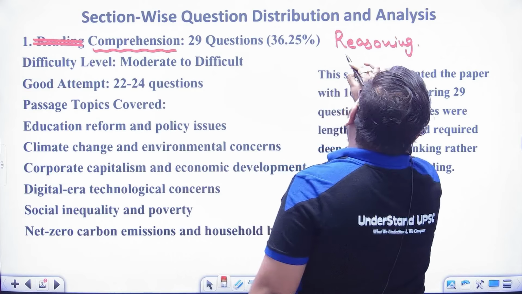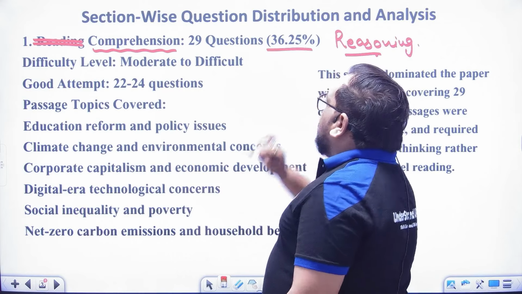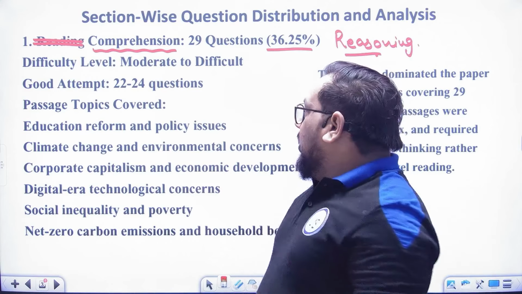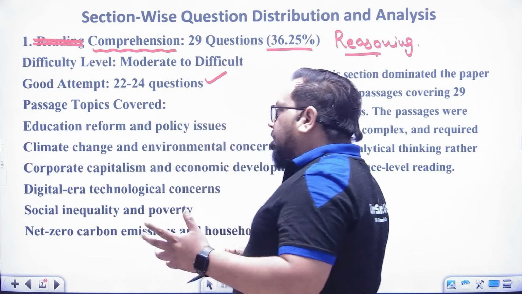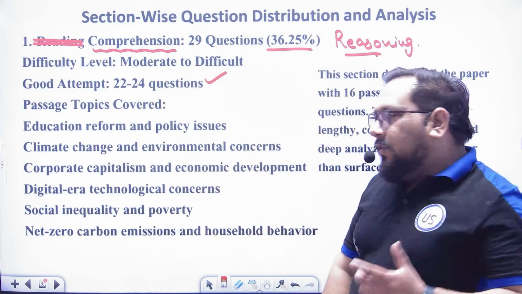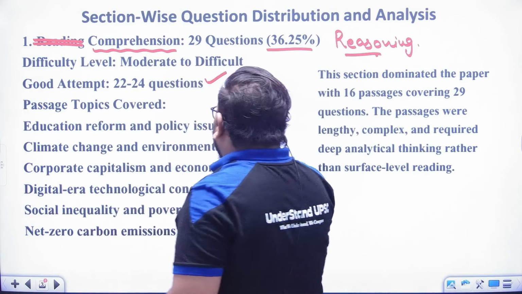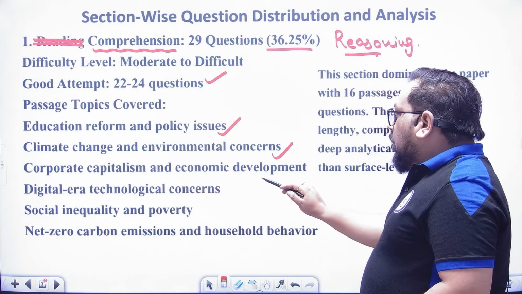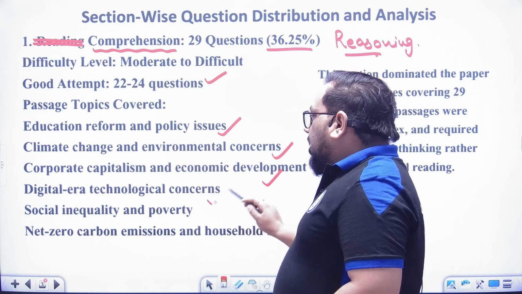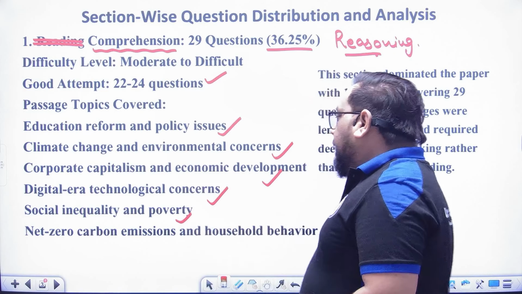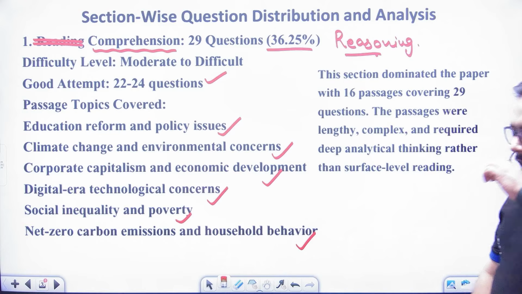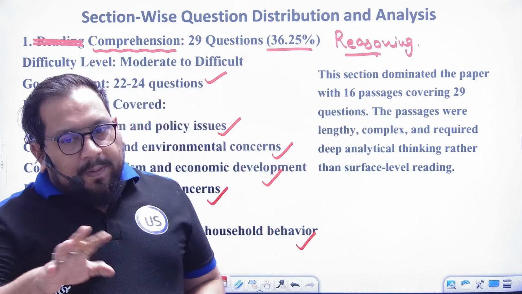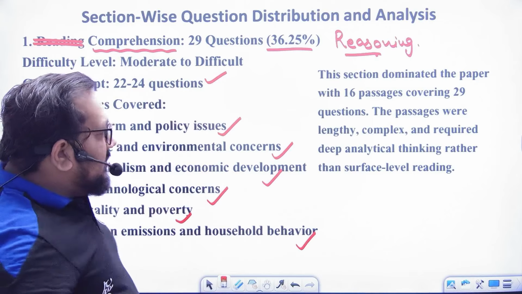So now, 29 passages, 36.25% of the paper was actually covered from the passages, and the good attempt was 22 to 24. Which types of topics did the passages cover? Just see: education reforms and policy issues, climate change and environmental concern, corporate capitalism, digital era, social inequality, net zero carbon emission, and household behavior. And one more thing, we will check out the paper too, okay? So don't worry, we will see the paper.